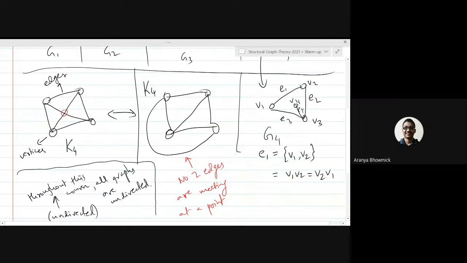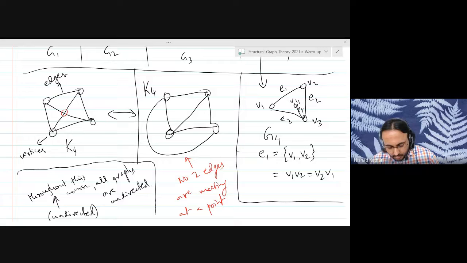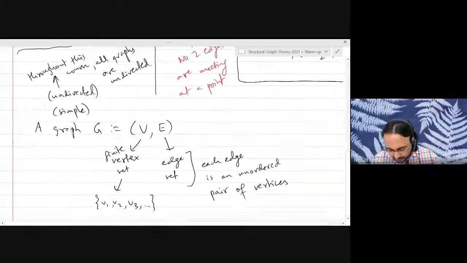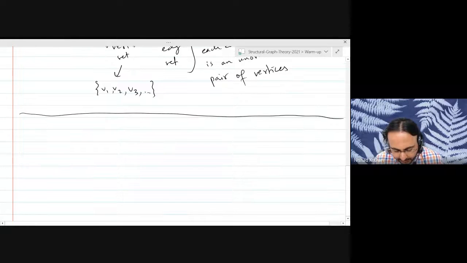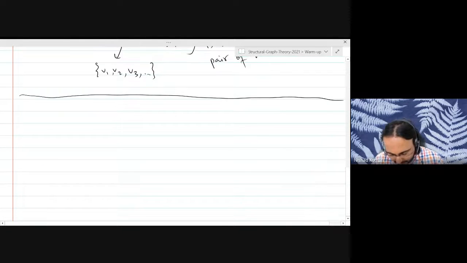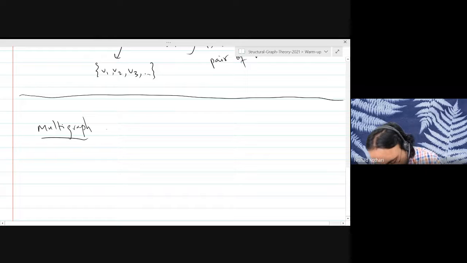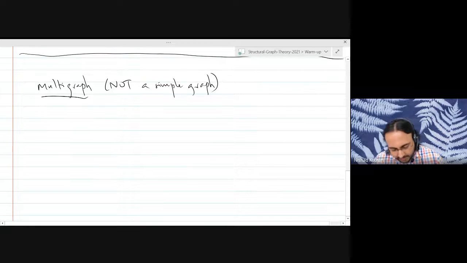Sir, by multigraphs, do you mean in the graph there will be multiple edges and loops? Exactly. Parallel edges and loops. Let me just give you an example of a multigraph, but I won't go into the definition right now, maybe next lecture. So in other words, this is not a simple graph. An example of a multigraph is the following.